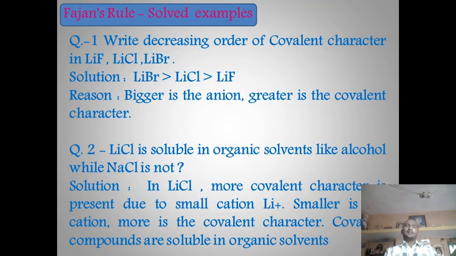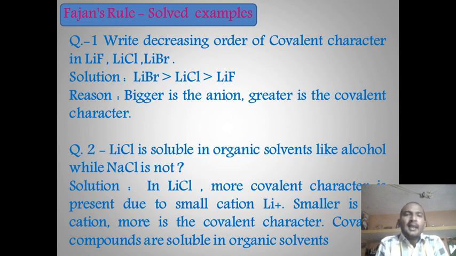Now we can solve some examples depending upon Fajans rule. Number 1, write the decreasing order of covalent character in LiF, LiCl and LiBr. From the given example, it is clear that the cation is the same in all the examples, that is Li. Only the anion changes, and from fluorine to bromine, the ionic size increases.